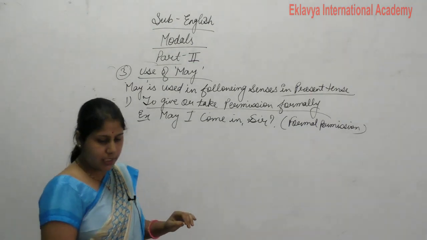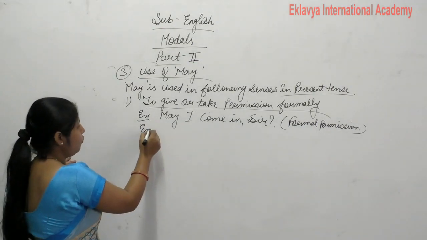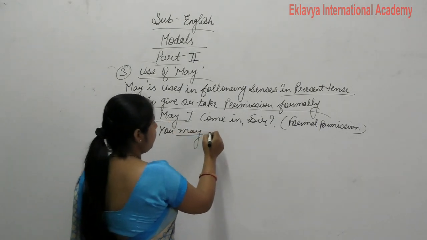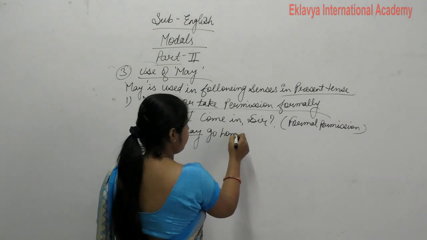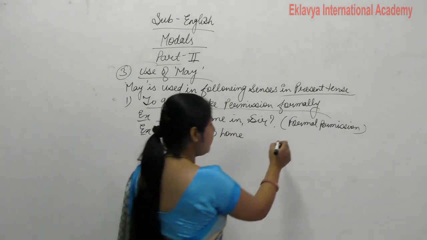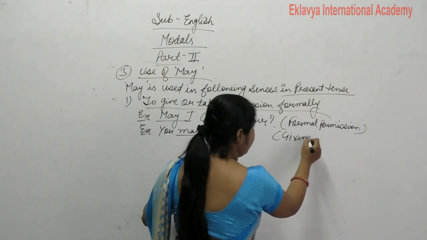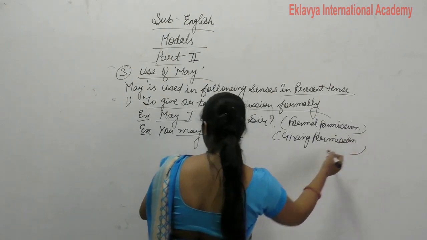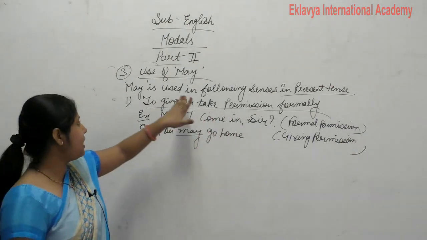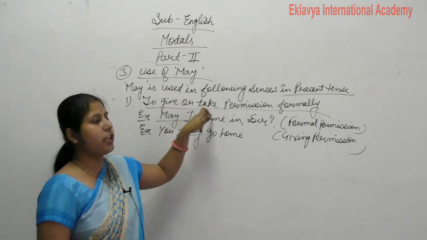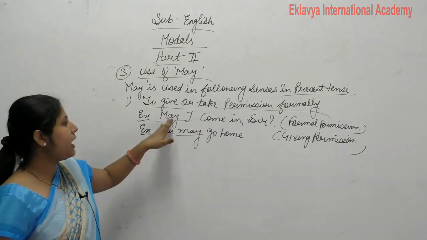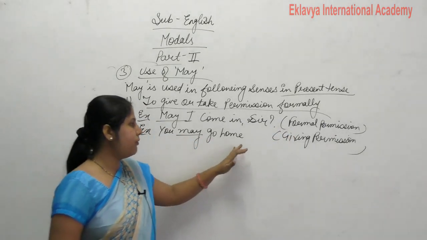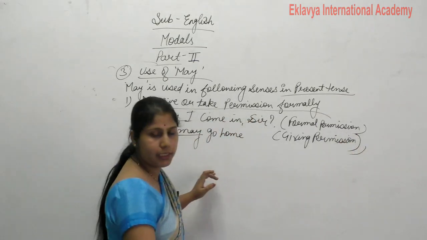Clear? Next is you may go home. See here, you may go home. This is also our giving permission, but in a formal way. So may I come in, sir, means where we use may. We use may to give or take permission formally. May I come in, sir, is for formal permission. Next, you may go home. This is giving permission. Clear?